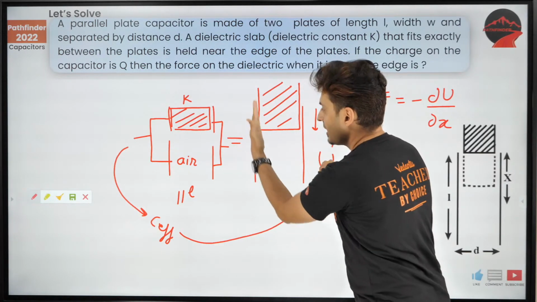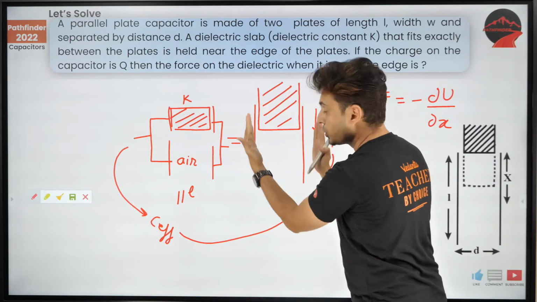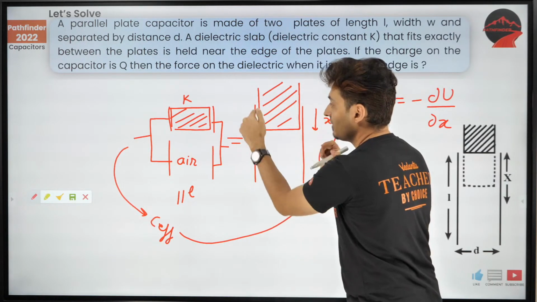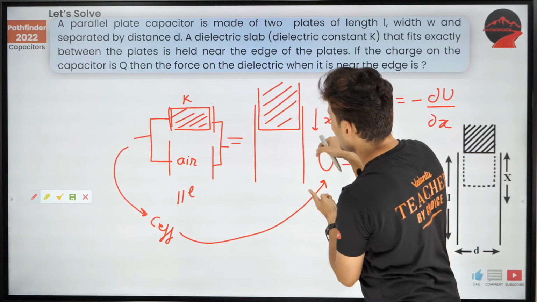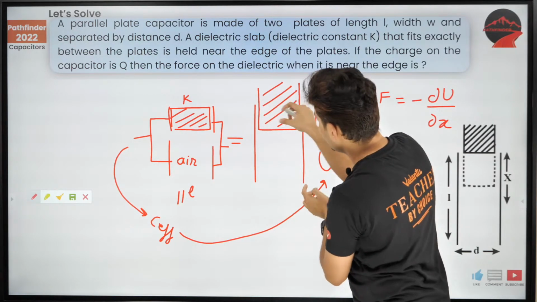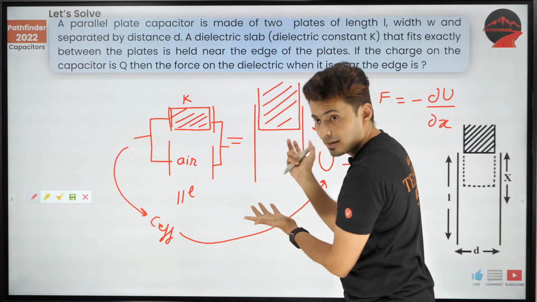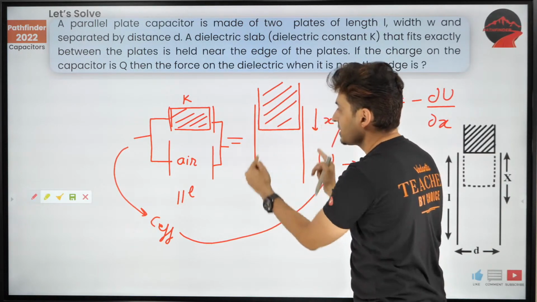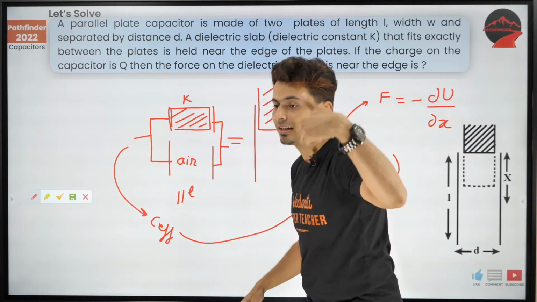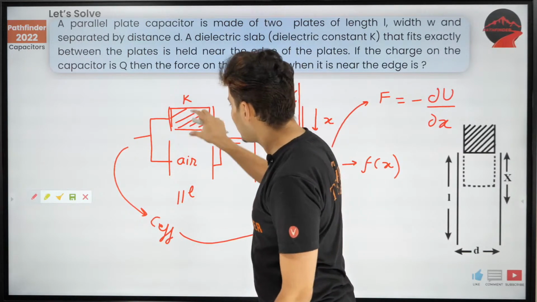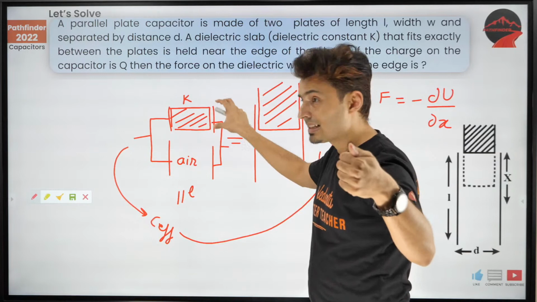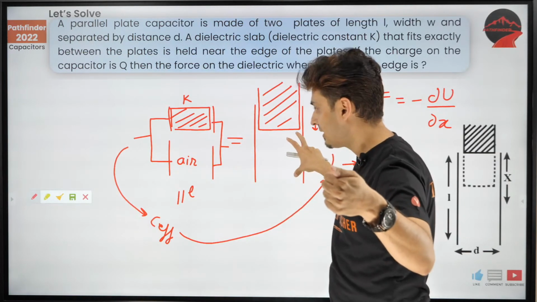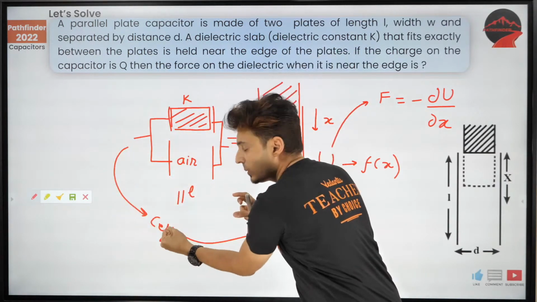These two plates, understand, are at the same potential difference. The entire plate is at the same potential. This entire plate is at the same potential. This part is at the same potential. This part and this part, same potential. So the difference of the potential will also be same. That's the reason why they are in parallel. So this part is a slab inside a capacitor. This is a pure air gap. I can find the equivalent.